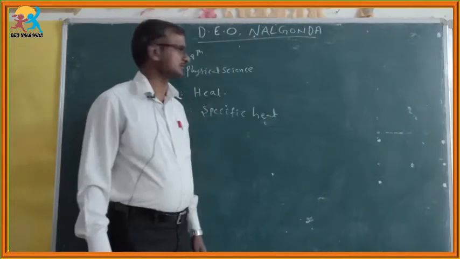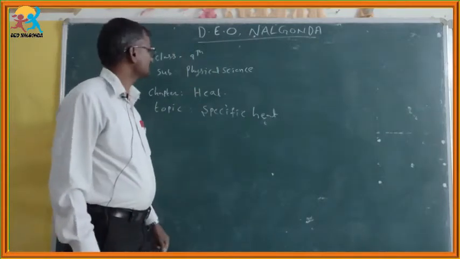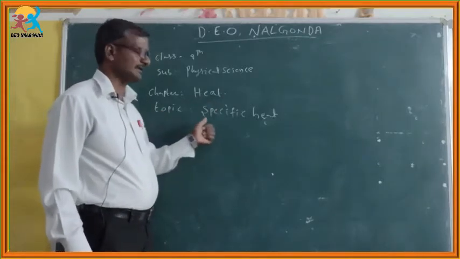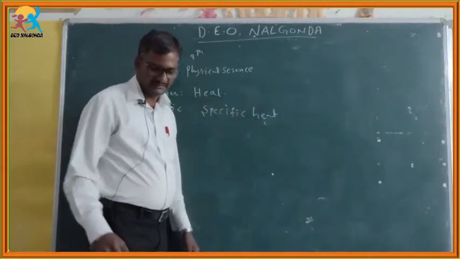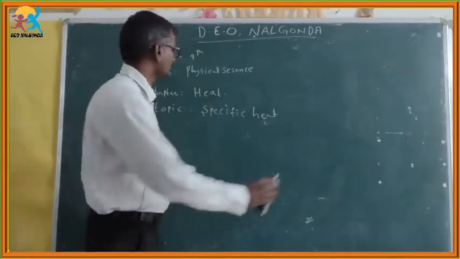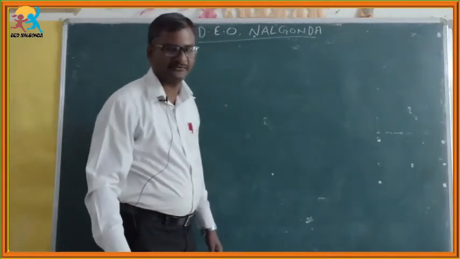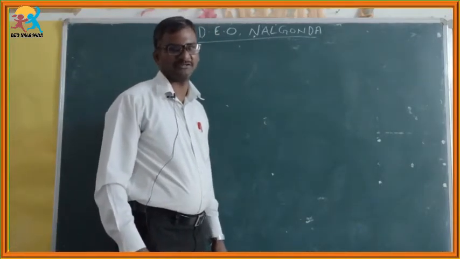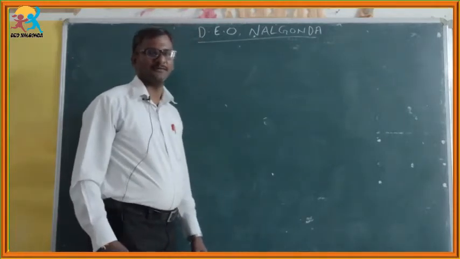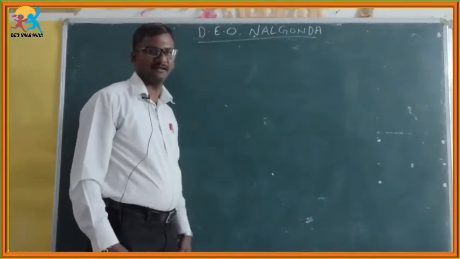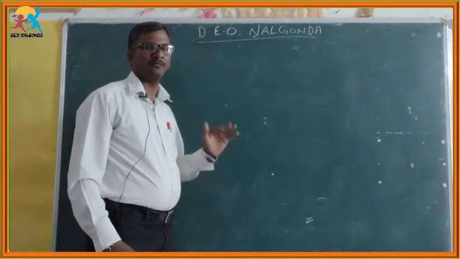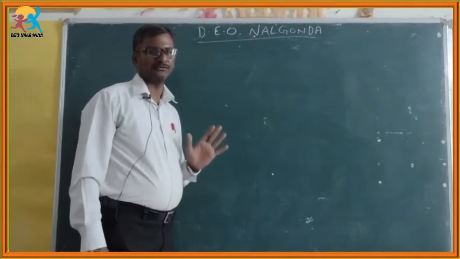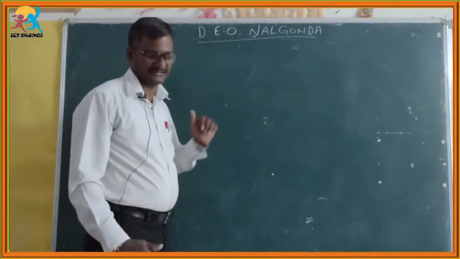Today we are going to discuss the physical science subject, 9th class. The chapter name is Heat, and the topic is specific heat. In the last classes we have seen the nature of substance. Nature of substance plays the role in the rise or lowering of temperature. Why does the nature differ from one substance to another? What is the reason behind that? We are going to discuss that with the help of one activity.